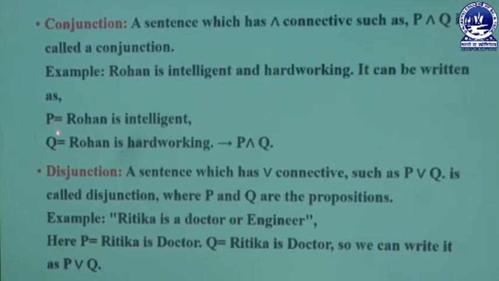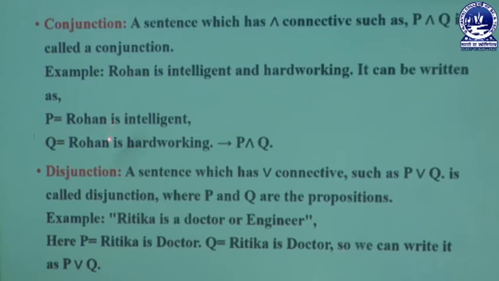Here P and Q are two different atomic propositions. We can use the conjunction connective to produce a compound proposition, P conjunction Q, which represents Rohan is intelligent and hardworking. This conjunction connective represents the AND operator.